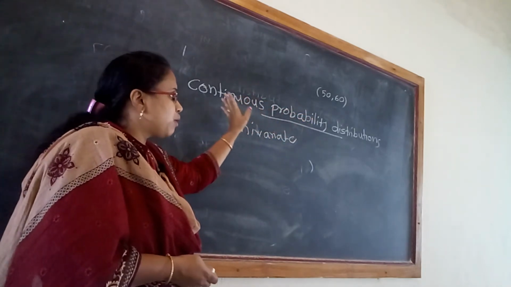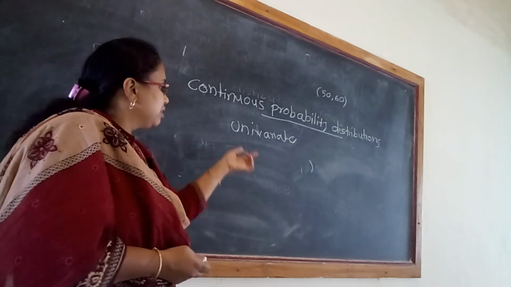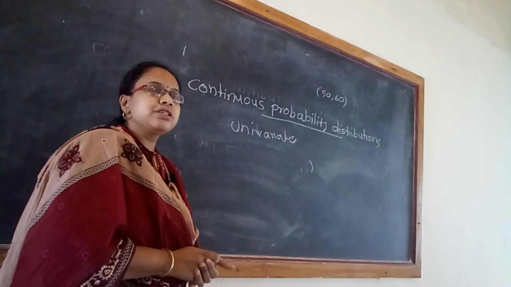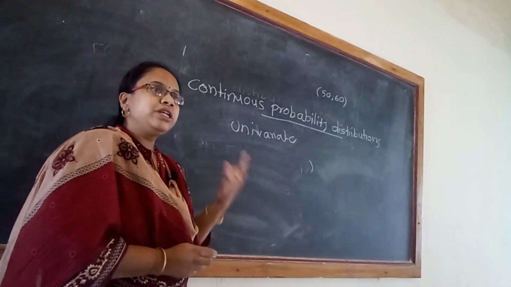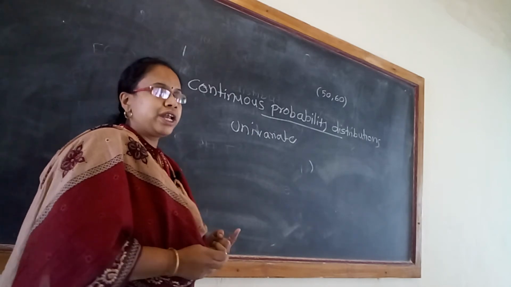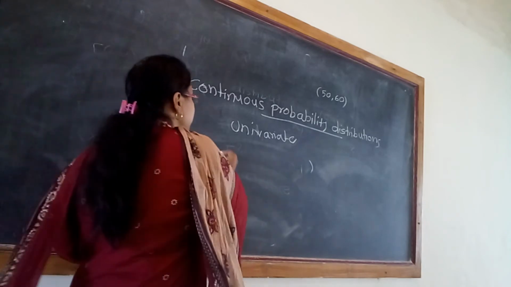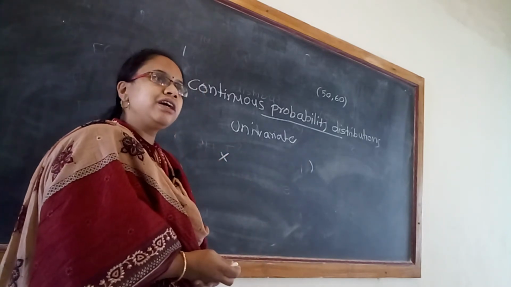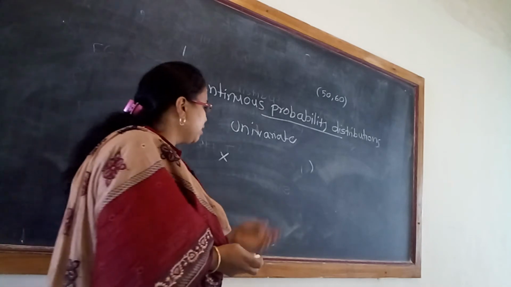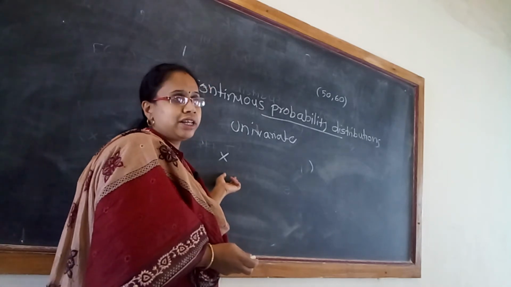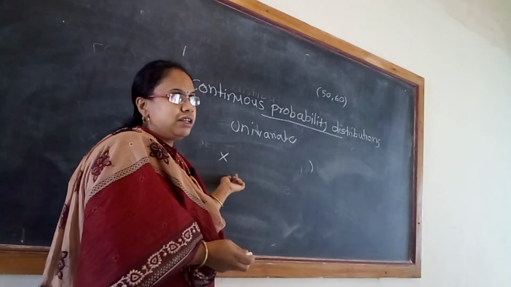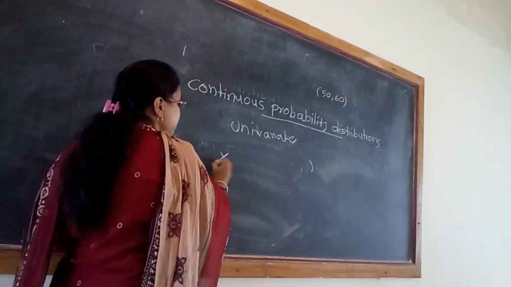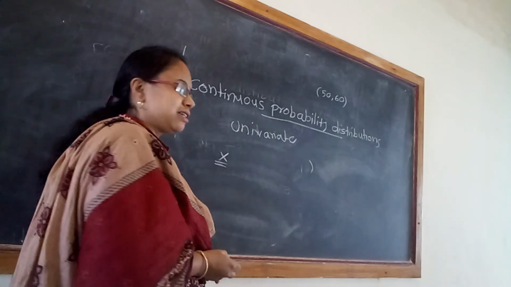So this is the name of the paper, and unit 1 is continuous univariate probability distributions, meaning there is only one variable, the random variable X. Basically, the definition of a random variable is a real valued function depending on its range set. Here the range set is uncountably infinite. So this is the continuous random variable X.